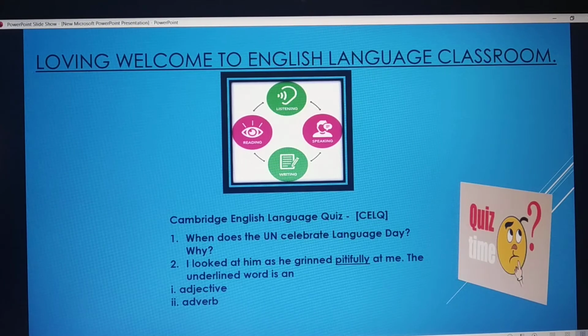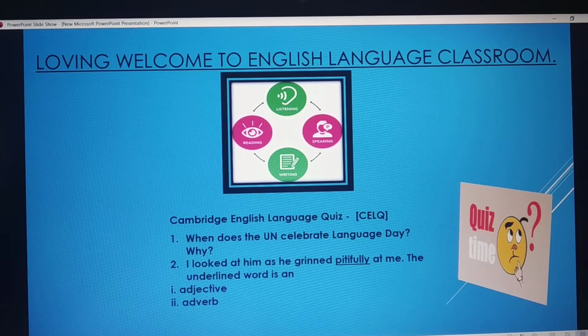Let us begin today's session with two quiz questions. I call it Cambridge English Language Quiz, CELQ. The first question for you is, when does the UN celebrate Language Day and why? Second one is based on parts of speech. I looked at him as he grinned pitifully at me. Is the underlined word an adjective or an adverb?